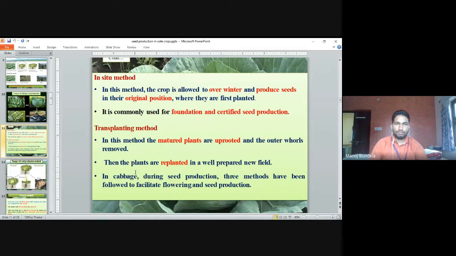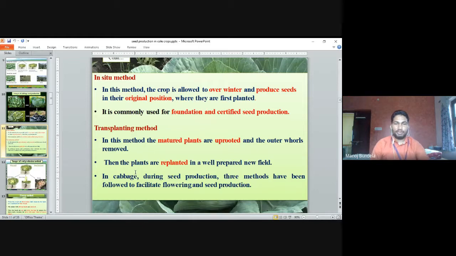Second is the transplanting method. In this method, the mature plants are uprooted and the outer leaves are removed. Then the plants are replanted in a well-prepared new field. We take the plants, remove the outer leaves, and then plant them again with the head.